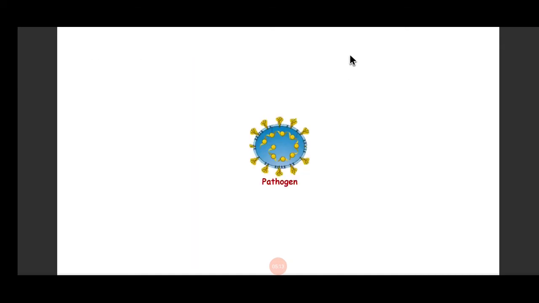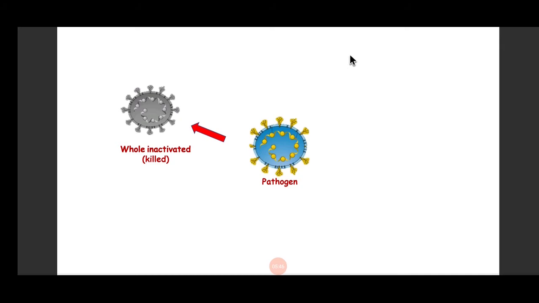Suppose this is a pathogen. In this picture, I am showing you a virus, but it can be any pathogen. It can be a bacteria or virus, RNA virus, DNA virus. Suppose we have completely inactivated this pathogen, we have almost completely killed it, and we are administering it as vaccine, then we call it a whole inactivated vaccine or a killed vaccine, because the pathogen in this vaccine is killed.